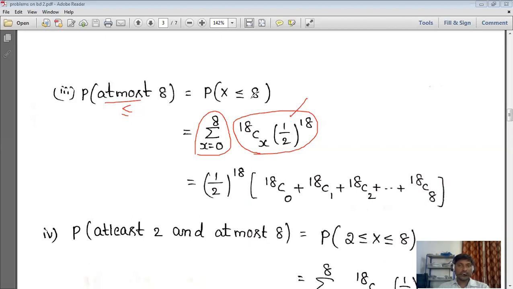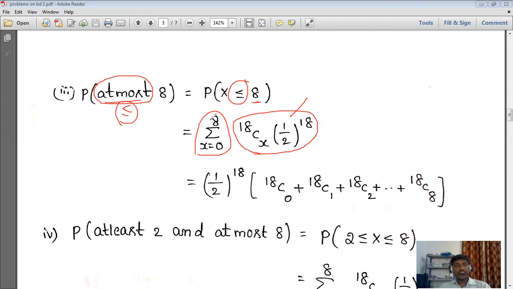Okay, so here it is less than or equal to. The thing is you need to know the meaning. At most is nothing but what we have to use, less than or equal to. So for that we wrote it here, less than or equal to. Next, less than or equal to 8. So it means what we'll get: 8, 7, 6, 5, 4, 3, 2, 1, 0. So 0 to 8. That's why we wrote here this 0 to 8.